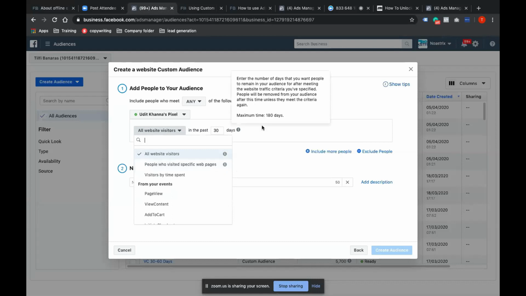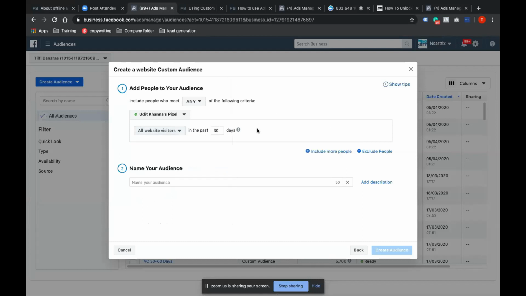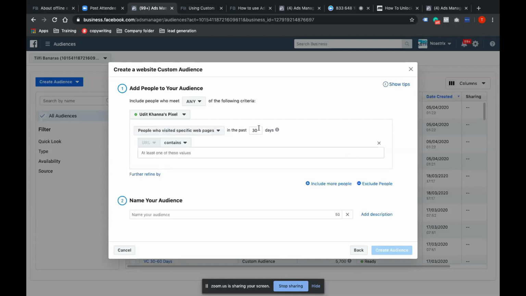So all website visitors, 30 days, 60 days, 180 days, it depends on your client. If you think that the client purchasing cycle is 30 days, 45 days, then you can go for a good amount of, let's say, 2 month or 3 month audience, based on your customer behavior, based on your analytics data.